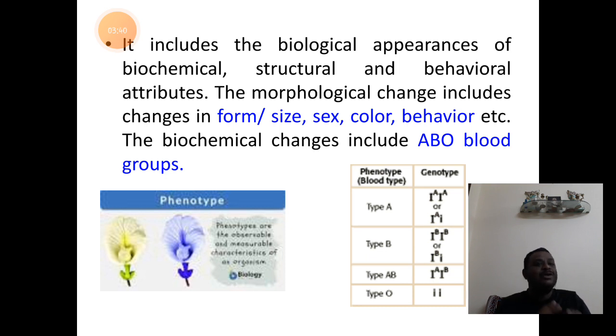It includes the biological appearances of biochemical, structural, and behavioral attributes, like the morphological changes such as form or size, sex, color, behavior, etc., and biochemical characters that include the ABO blood groups. So, when we look at the pictures down again, the characteristic appearance of the characters, the traits which are under the control of the genes, is exactly what refers to the phenotype.